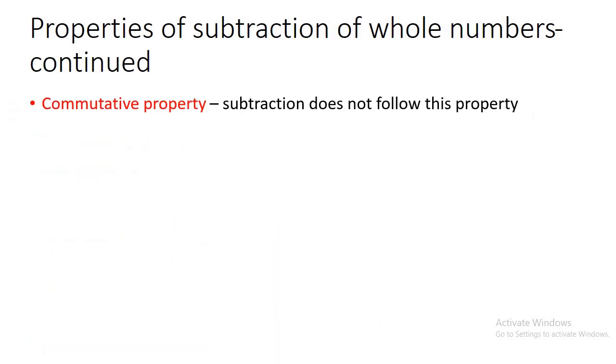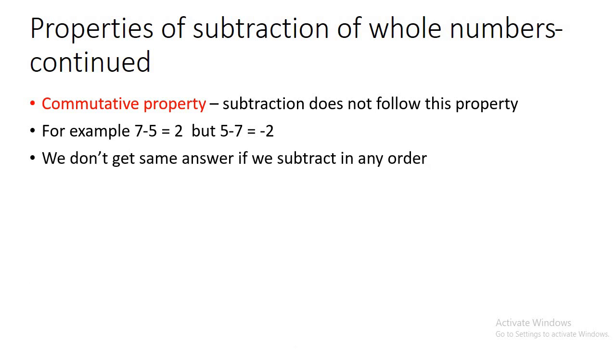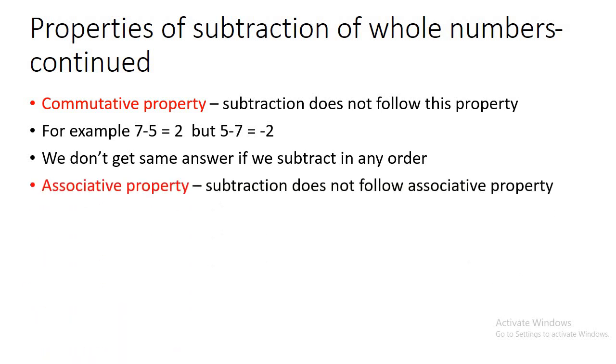Other properties, commutative property. Again, if we apply commutative property for subtraction, this property will not hold, because we do not get the same answer on interchanging the order of the numbers. 7 minus 5 gives us 2, but 5 minus 7 gives us minus 2. So as we don't get the same answer if we interchange, we can say that commutative property is not valid for whole numbers for subtraction.